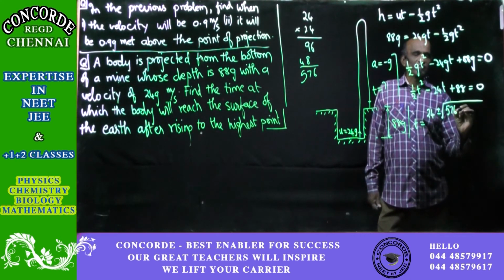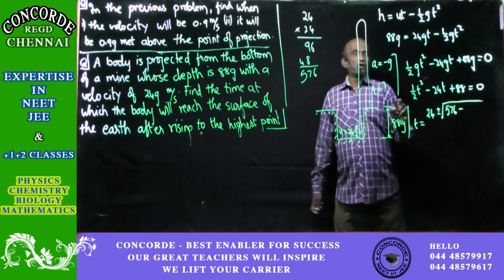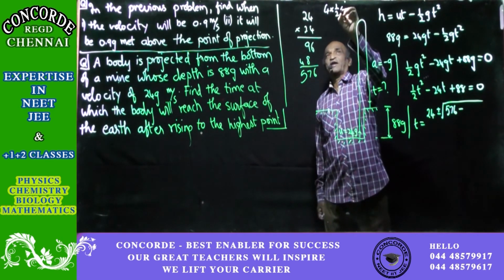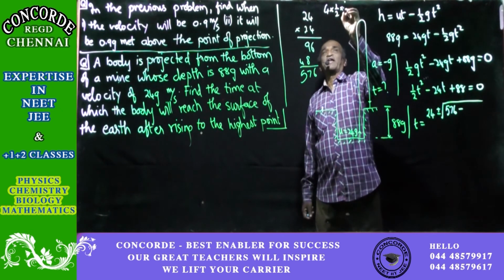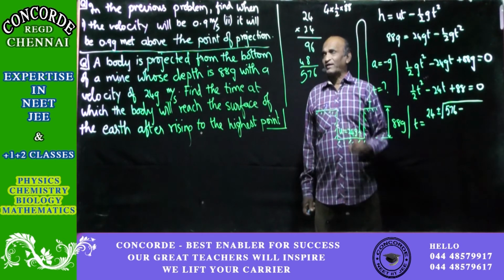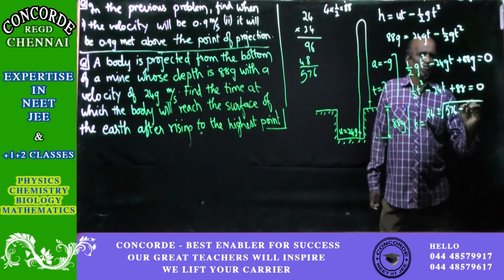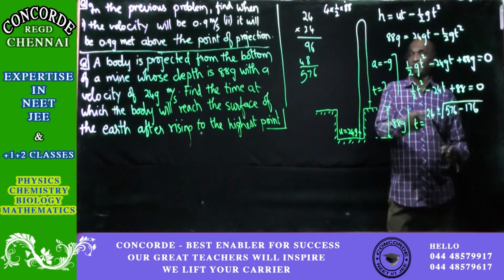Then minus 4 into a into c. So that will be 4 into 1 by 2 into c, and c is 88. If you calculate this, it will be 176. Divided by 2a, 2 into 1 by 2, that's equal to 1.